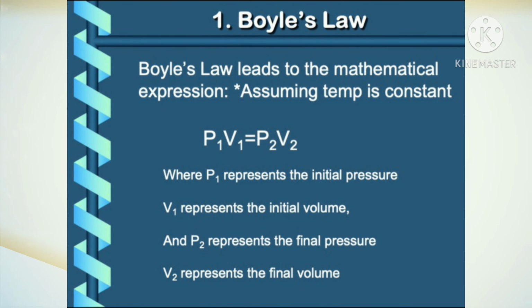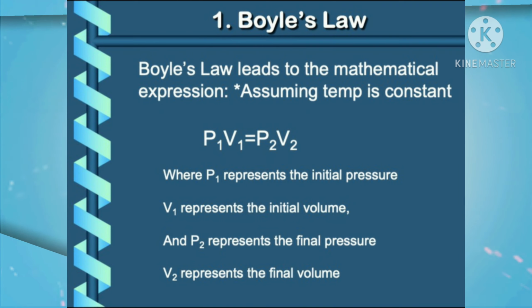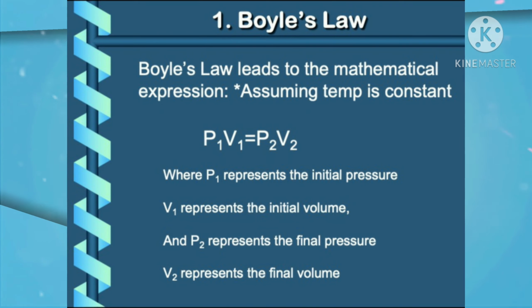Boyle's law leads to the mathematical expression, assuming temperature is constant, P1 V1 equals P2 V2, where P1 represents the initial pressure, V1 represents the initial volume, P2 represents the final pressure, and V2 represents the final volume.